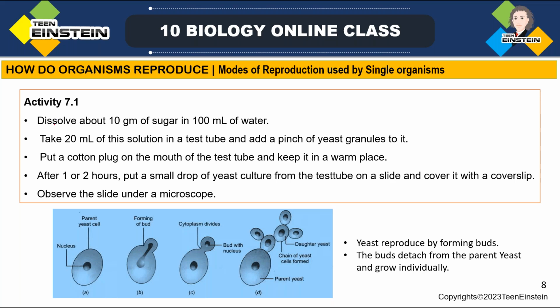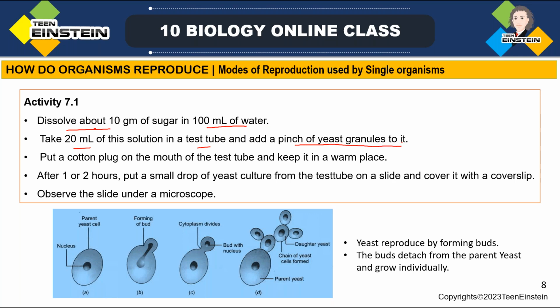First one is, first, dissolve about 10 grams of sugar in 100 ml of water. After dissolving, take 20 ml from that solution in a test tube and add a pinch of yeast granules to it.